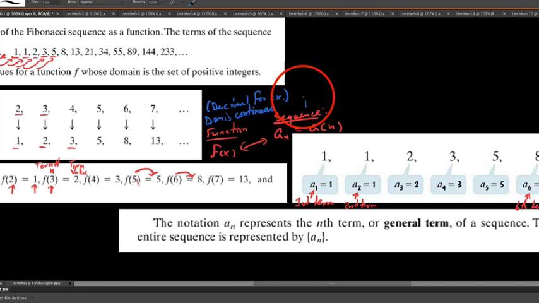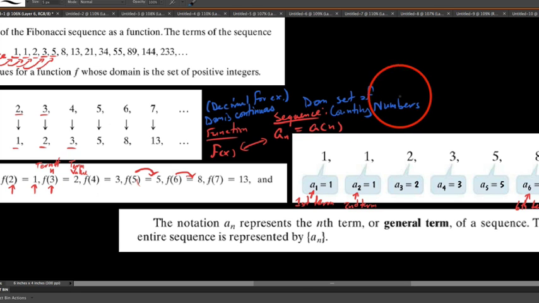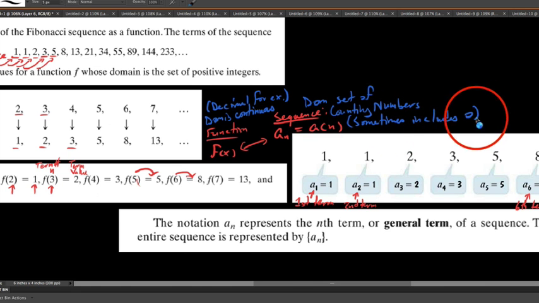Whereas with the sequence, we just refer to the domain as being the set of counting numbers. And by counting numbers or natural numbers, we mean those starting at 1 and going up by the things on your hands. So we say 1, 2, 3, 4, 5. And what we're going to say is this: sometimes it includes 0. So if our domain is basically the term number, sometimes we have what we call a zeroth term. And in this particular case with the Fibonacci sequence, we don't.